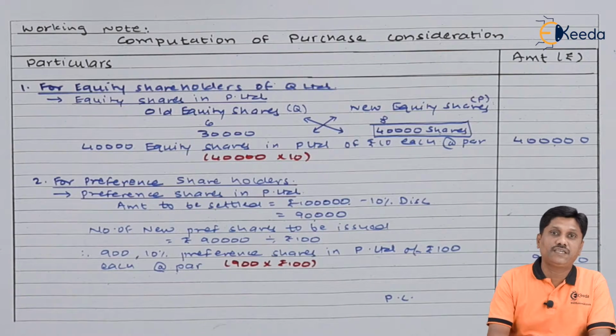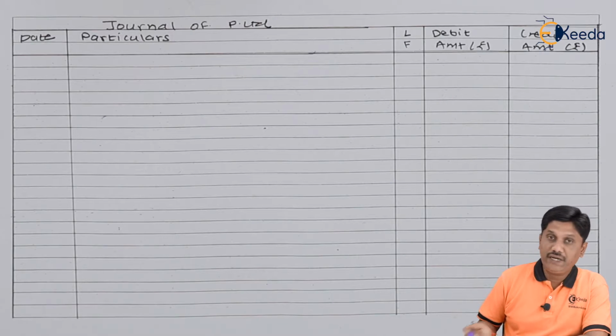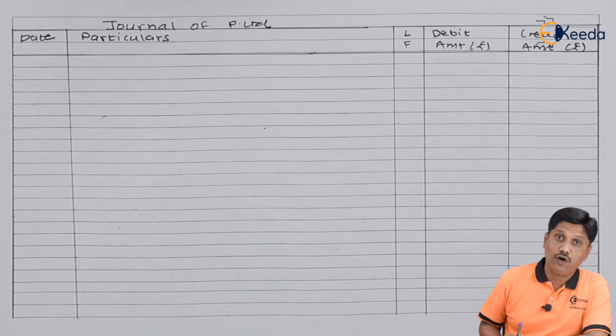Now, the question is asking for journal entries in the books of P Limited. So we have to make a format of journal in the books of P Limited. Let us draw the format. Friends, I am ready with the format and now we have to draw all journal entries.